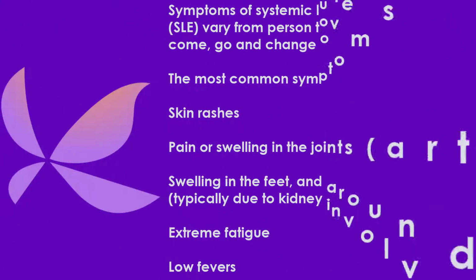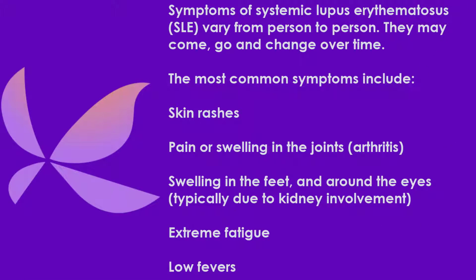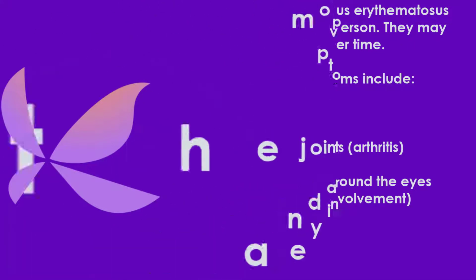Symptoms of systemic lupus include skin rashes, pain or swelling in the joints, also known as arthritis, swelling in the feet and around the eyes, typically due to kidney involvement, extreme fatigue, and low fevers.